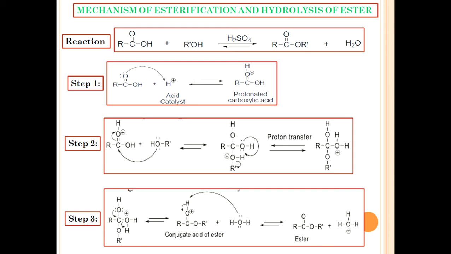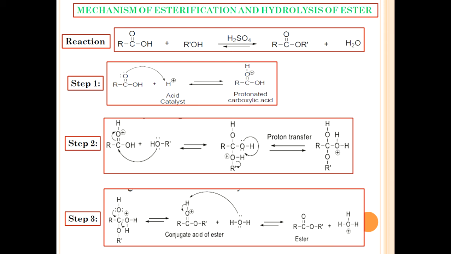The acid catalyst can be provided by strong acids such as sulfuric acid, hydrochloric acid, phosphoric acid, or organic acids such as benzene sulfonic acid or para-toluene sulfonic acid. Let us discuss the mechanism of esterification and hydrolysis of ester.